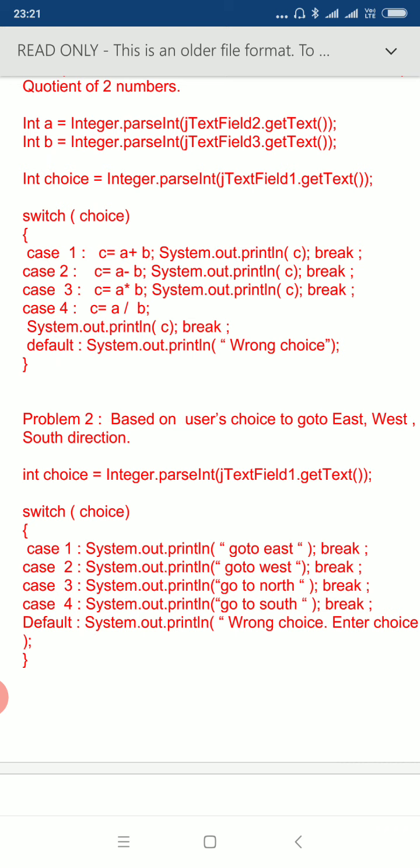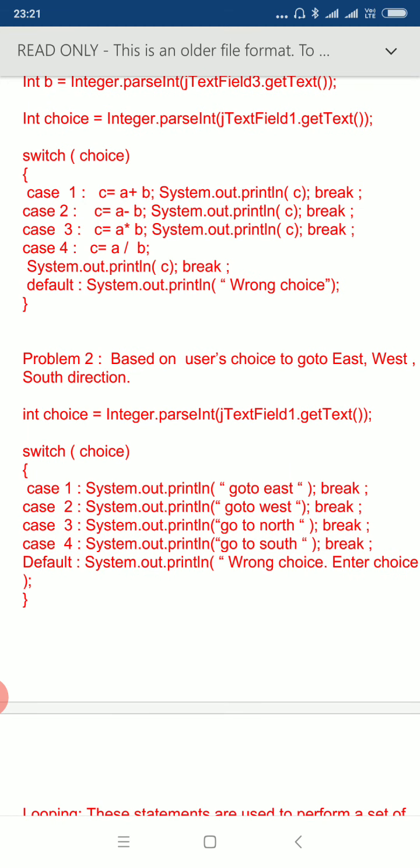In the same way, suppose we want to find the product, so we read the value of choice as 3, then we find the product and then we display the value c, which actually stores the product of two numbers, and then we move out of the switch statement. In the same way case 4 is performed.